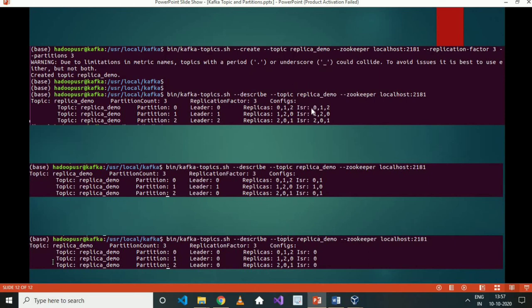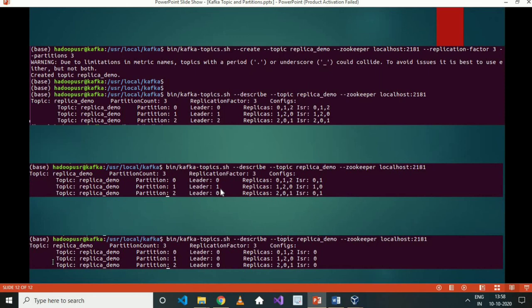Now let's say any of our brokers fails, so suppose broker 2 fails. In that case, if you now describe our topic, it will show you that there are 3 partitions 0, 1 and 2, but now the leader for partition 0 is on broker 0, the leader for partition 2 is also on broker 0, and the leader for partition 1 is on broker 1.